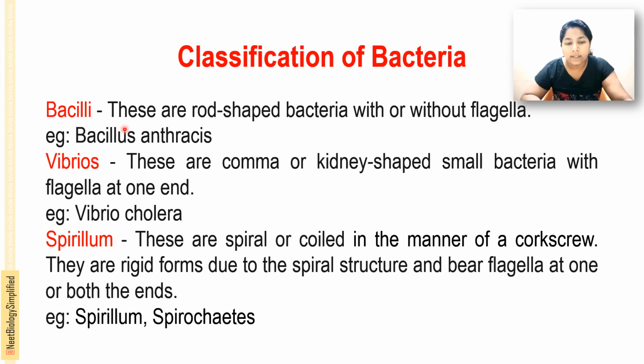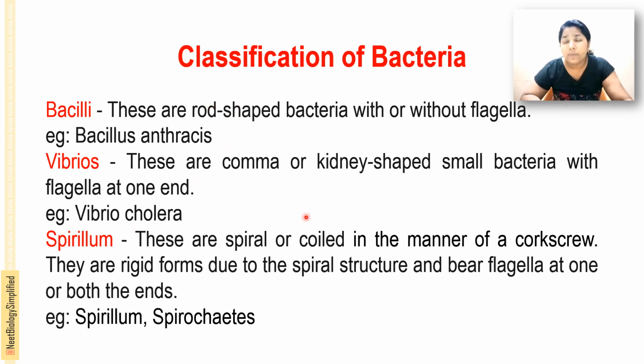In the bacillus, Bacillus anthracis is the rod-shaped bacteria with or without flagella. They may be motile or non-motile. With flagella means they may be motile, motile meaning moving. Without flagella means non-motile, that is, they do not show any movement. And Vibrio are comma shaped or kidney shaped small bacteria. They have a curved body structure, called comma shaped, with a flagellum at one end. Example, Vibrio cholerae, the causative agent of cholera. And Bacillus anthracis is the causative agent of anthrax.